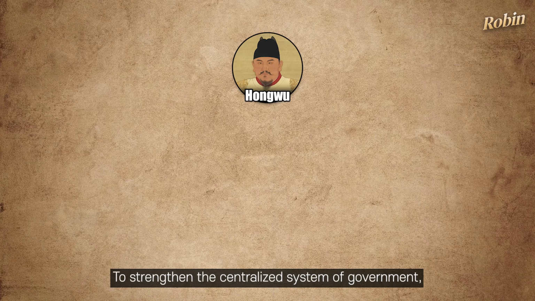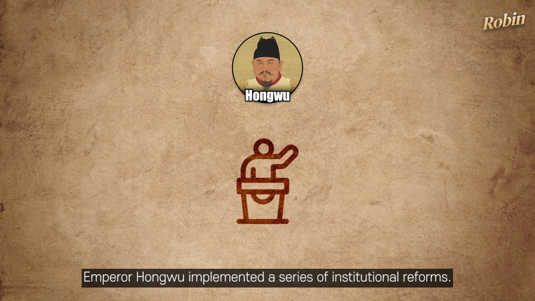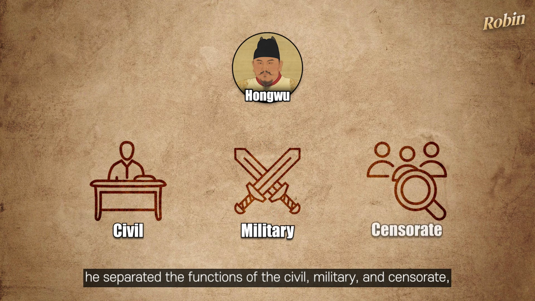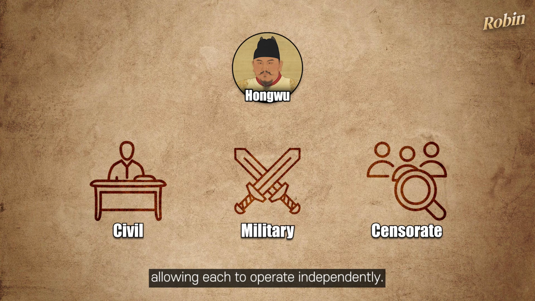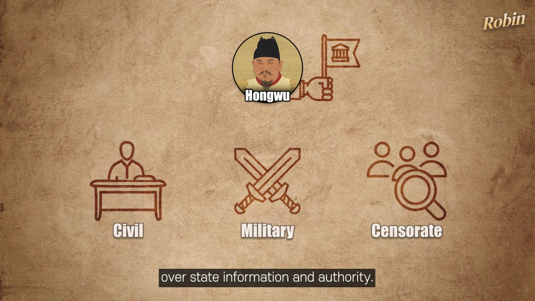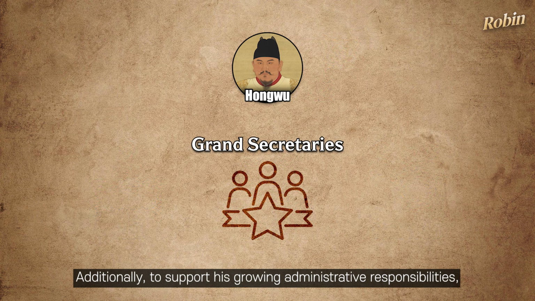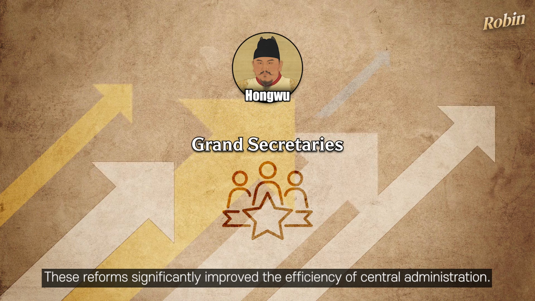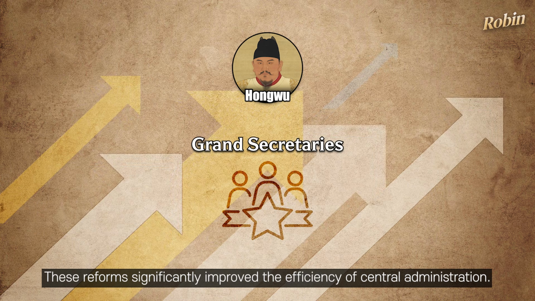To strengthen the centralized system of government, Emperor Hongwu implemented a series of institutional reforms. To reduce the power of his officials, he separated the functions of the civil, military, and censorate, allowing each to operate independently. This enabled the emperor to gain full control over state information and authority. Additionally, to support his growing administrative responsibilities, he appointed grand secretaries, who served as his personal assistants and advisors. These reforms significantly improved the efficiency of central administration.